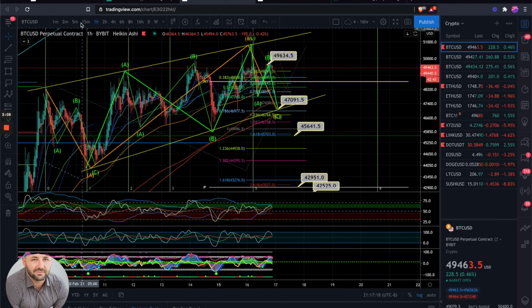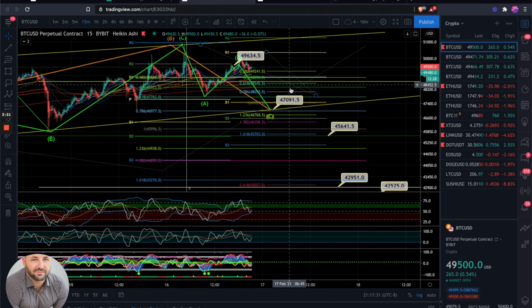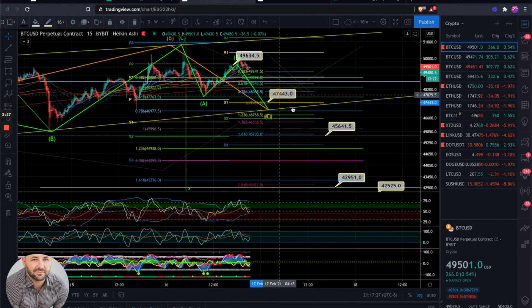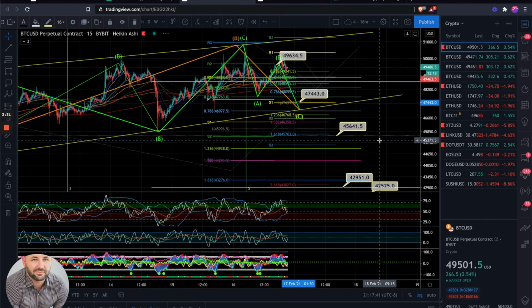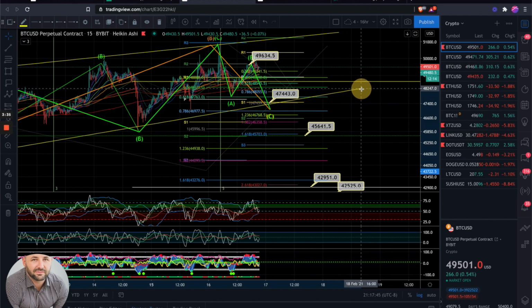We can also see that we came down in a 3-wave move right here. And it looks like we bounced up in more of a 3-wave corrective for an A, B, and then a C right here. So I'm looking for some continuation, potentially to the bottom of the channel, if not pretty close to it. We have the 1, which is actually slightly above it at the 47,450 mark, in which we can go, if we snug it up a little bit.